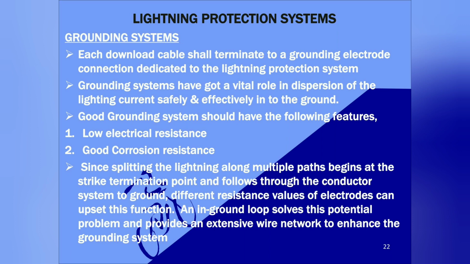Since the splitting of the lightning current along multiple paths begins at the strike termination point and follows through the conductor system to the ground, differences in the values of the electrodes can upset this function. An in-ground loop solves this potential problem and provides an extensive wire network to enhance the grounding system.